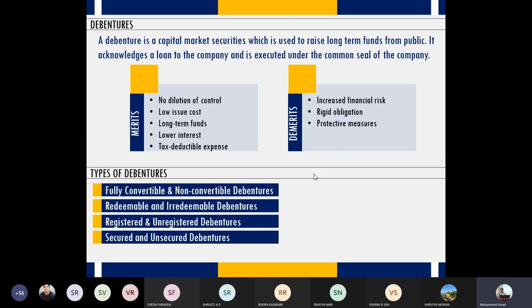Now, assume you have applied for convertible debentures, which means that after the maturity, at the time of redemption, you have an option of either getting your money back or you have an option of instead of getting the money back, you have an option to get shares. Which one would you choose? Let's say I'm buying debentures from a company in the year 2020, and these debentures have a maturity period of 10 years, which means I will get back my money only in the year 2030.